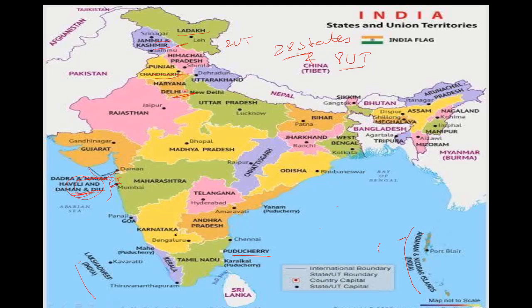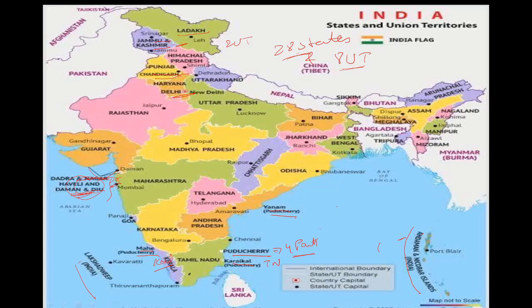When it comes to Puducherry, it is important because it has 4 parts. One is Yanam, which is in Andhra Pradesh. One is Puducherry, and Karaikal, which is in Tamil Nadu, and Mahe, which is in Kerala. So Puducherry has 4 parts.